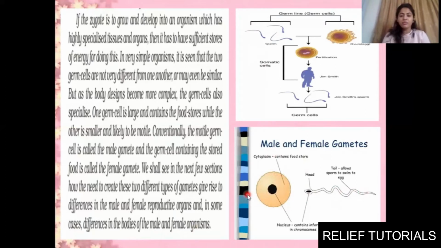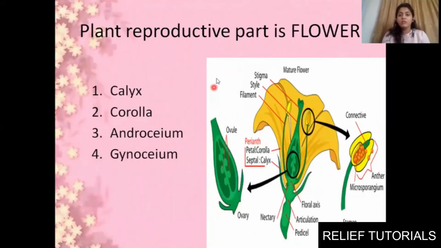Next, now we'll start with sexual mode of reproduction. That was just an introduction, how reproduction takes place or what are the things through which reproduction will take place. Now we'll start with plant sexual reproduction and then we'll go to human beings. Clear? Now talking about plants, as you all know the reproductive part of a plant is the flower. In human beings, males have penis, females have ovary, or you can say vagina. Same way in plants, the reproductive part is known as flower.